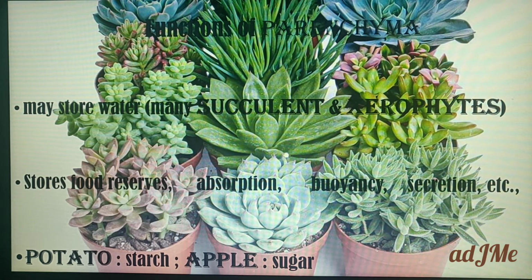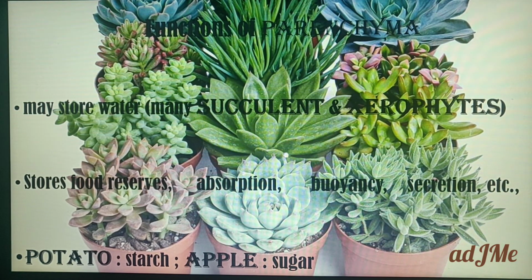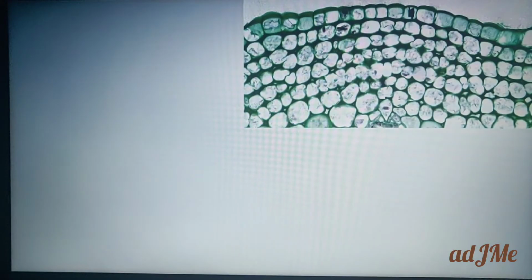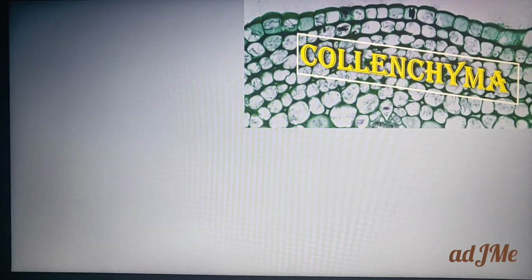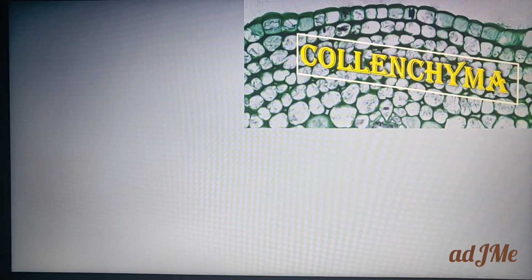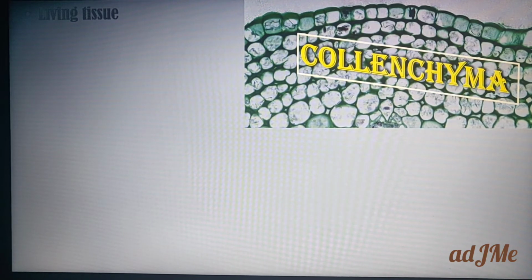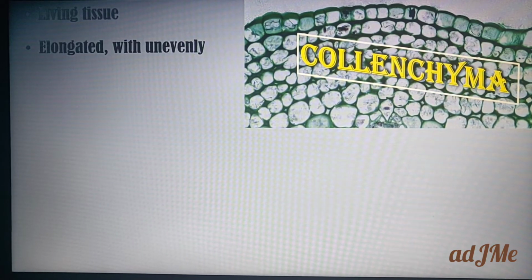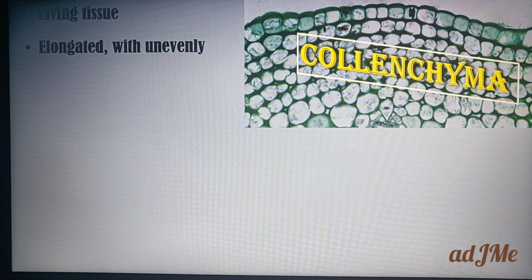So in potato, it is in the form of starch, a polysaccharide. In apple, it is in the form of mono or disaccharides. The next tissue is collenchyma. So we are now learning simple tissues. Just now we completed parenchyma. Our next simple tissue is collenchyma. Collenchyma is a living tissue. I say this because later you are going to learn about dead tissue. Hence we are learning here living tissue. So collenchyma is living tissue.